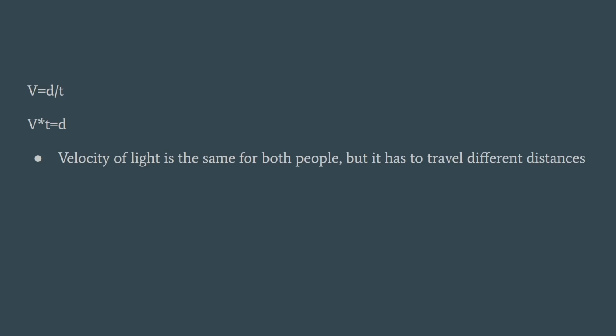Since her time is going to be longer, it appears to her as though time is slowed down for the guy. Basically, time moves slower for things that are moving. And the faster something is going, the closer it is to the speed of light, the slower time is going to pass for that thing relative to a stationary point of reference. Okay, so that's basically all there is to time dilation.